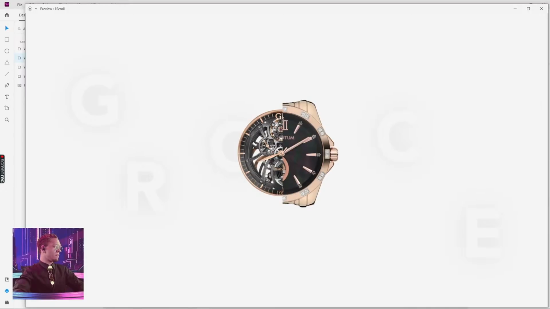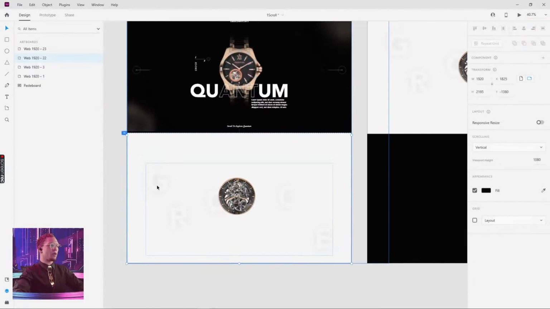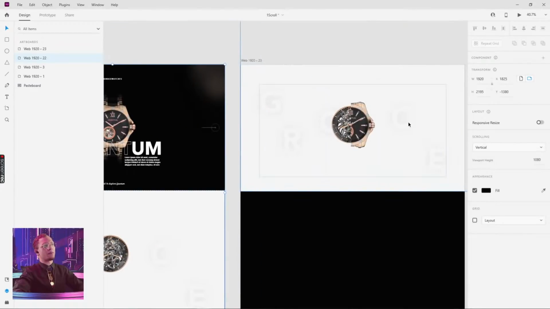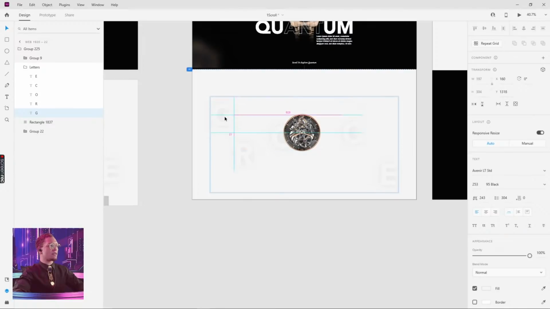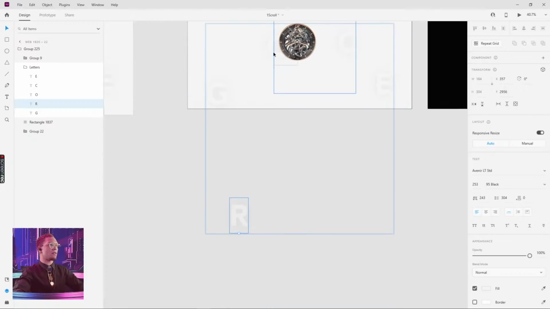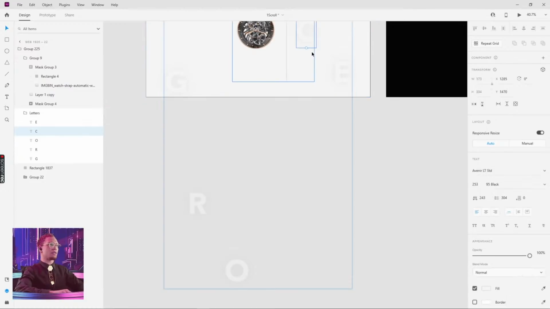So what we're gonna do is move some of these letters here. We want to say, hey, we're gonna end up in this scenario, but let's do some really cool animations here though. Let's move the G down. We can stagger some of these. Move the R really far down. Move the O super far down. If I can grab this C, I'm just gonna grab it in my layers and use my keyboard to move it.